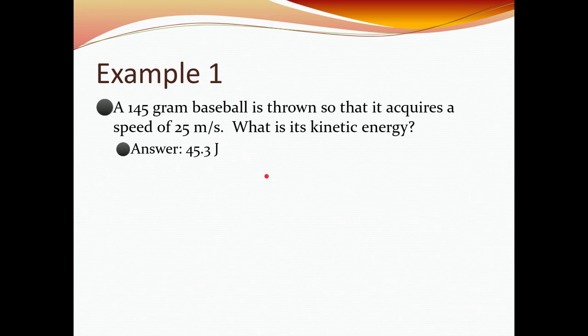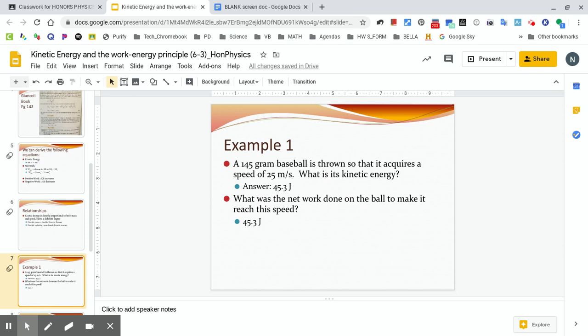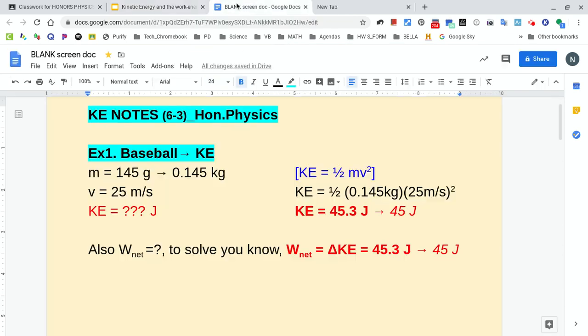All right, so I'm going to exit out of this and go to my blank page. I'm going to pause this for a second. Okay, so I misspoke there. I said 1 joule is equal to 1 kilogram times meters per second squared, but that's actually a Newton. So it's actually 1 joule is equal to 1 kilogram times meters per second. I apologize. All right, so here we go, baseball problem.